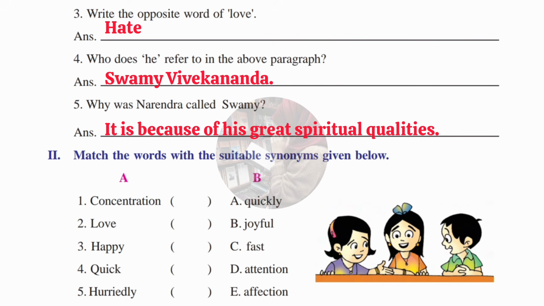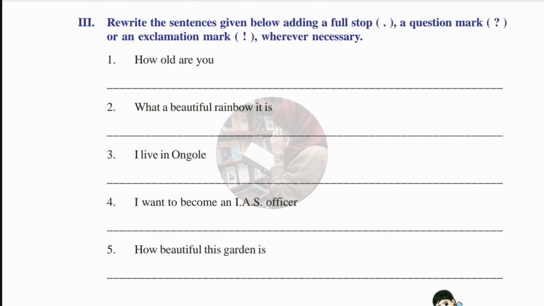Okay, let's see the second Roman. Here match the following is given. We have to match it according to its synonyms. Means we have to match its meaning. So concentration meaning is attention. Love meaning is affection. Happy meaning is joyful. Next. Quick meaning is fast. Hurriedly meaning is quickly.